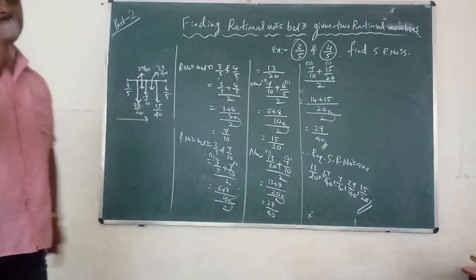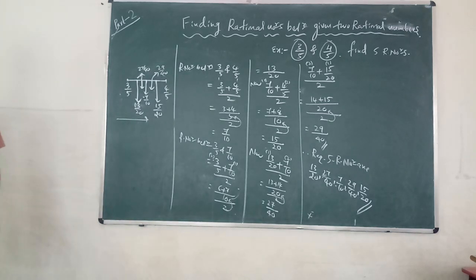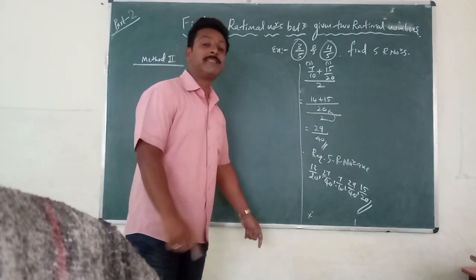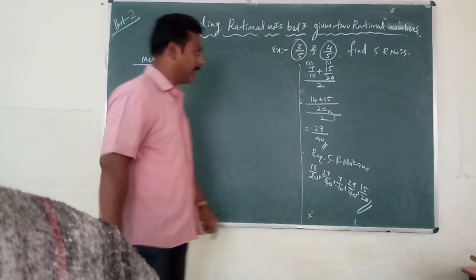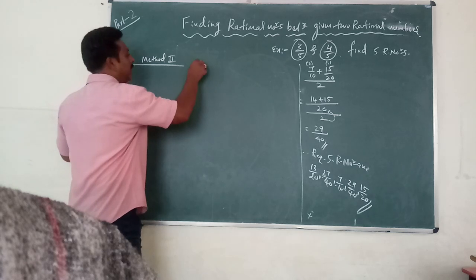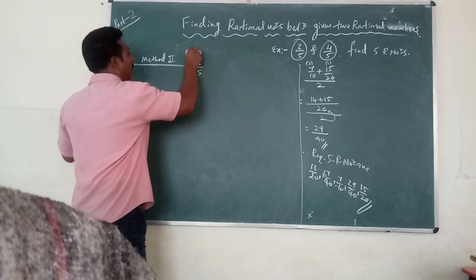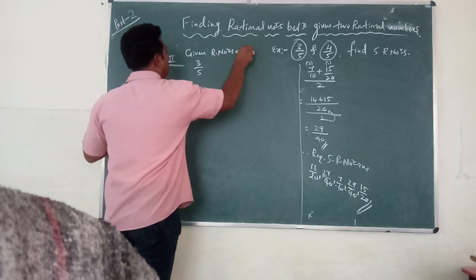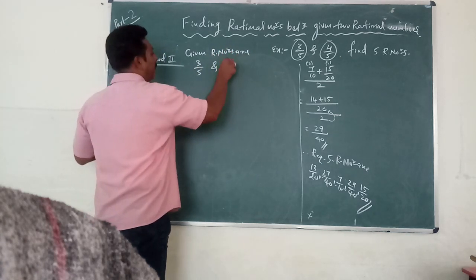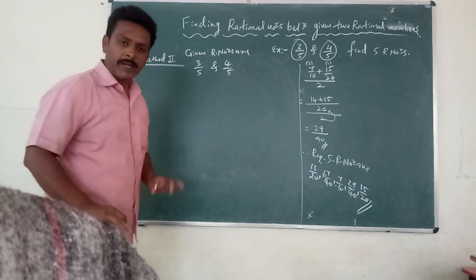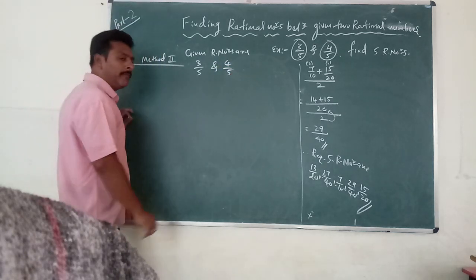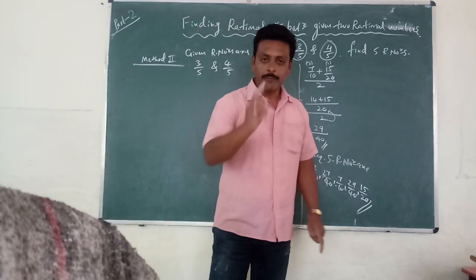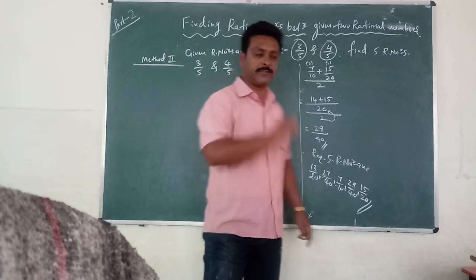We will do the same in the second method. Please wait. Friends, now I am going to solve the same sum by the second method, your shortcut method. For that, what do we have to do? The given rational numbers are 3/5 and 4/5. Already both are rational numbers only? No. How many rational numbers are required? You need 5 rational numbers. I said 5 plus 1. How much is it? 6.